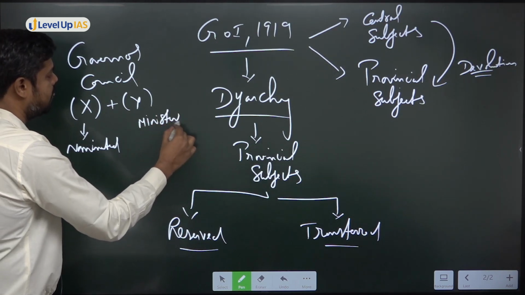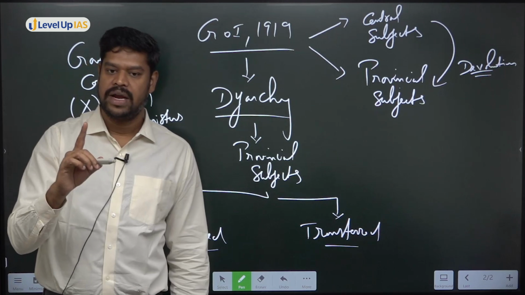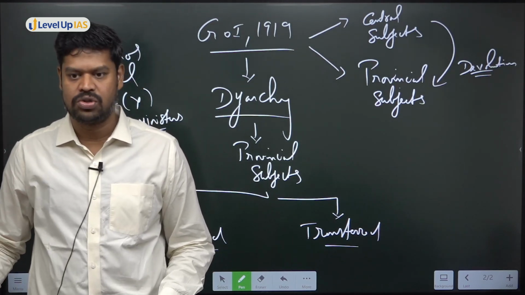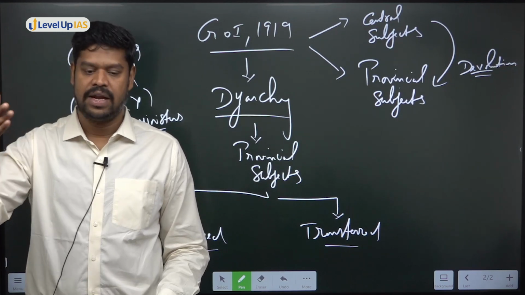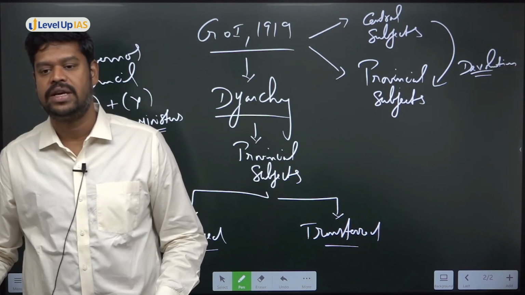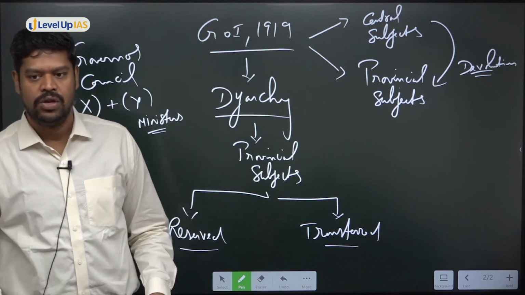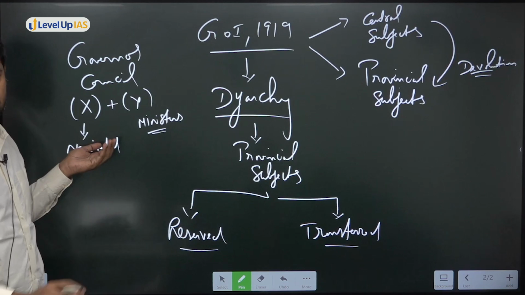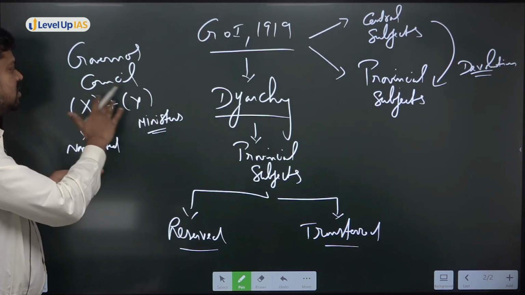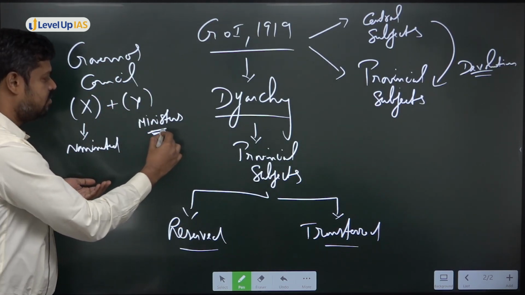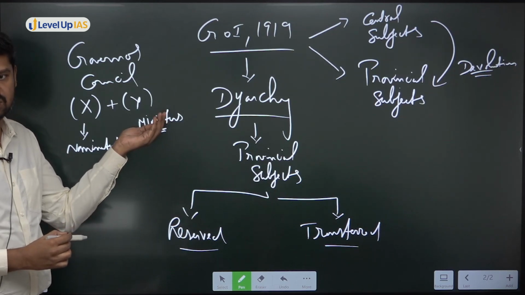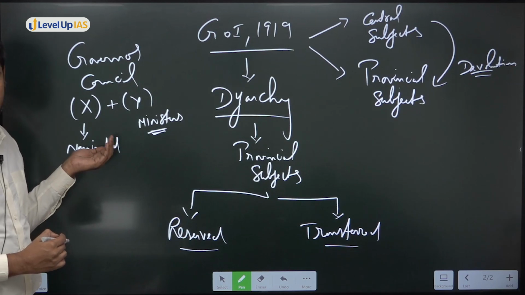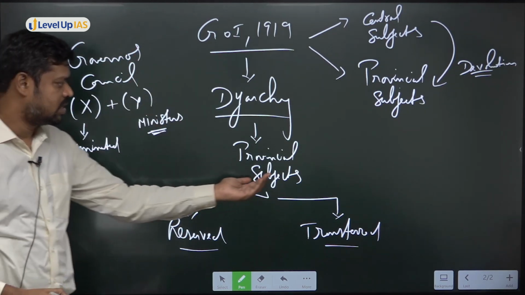Because try to understand, in 1909 for the first time there was an Indian who was appointed to the Viceroy Executive Council, clear? And similarly, in 1919, certain Indians are also representing the Executive Council at the provinces. So there were Indians who are considered to be ministers and others who are part of the Viceroy Council. Everybody is part of the Governor General Council, but when I talk of ministers, specifically they are elected by indirect election and they are appointed as ministers. And these are all people who are nominated by the British government. So this is the Governor General Council at the provincial subject.